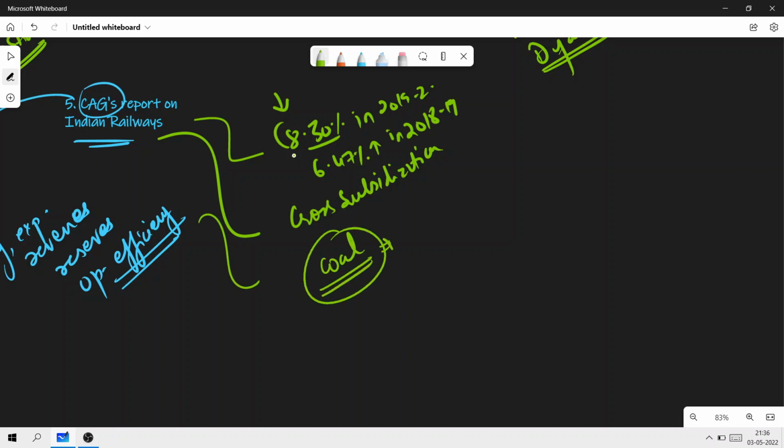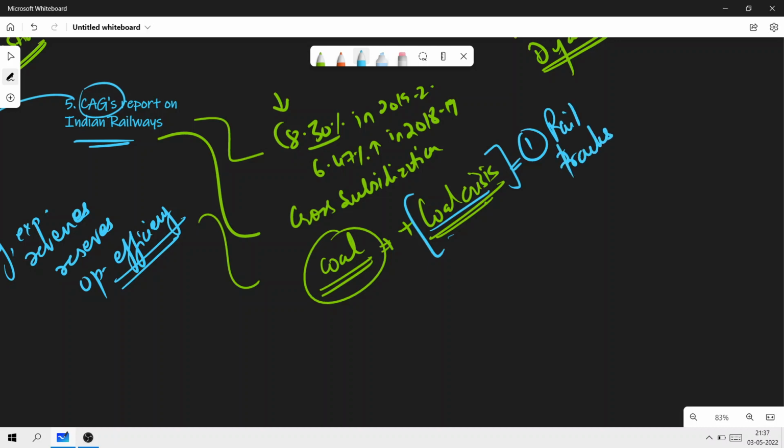As you can obviously connect this point with the current coal crisis, you can understand if you're reading the newspaper, and if not, I'll just let you know that there is a current coal crisis happening in the country. You all must be seeing that there are electricity cutoffs and everything. This is basically happening because of the coal crunch. One of the reasons behind this is that there are not enough rail tracks and not enough rakes that can transport coal from one place to another.